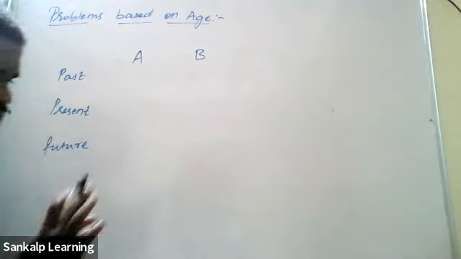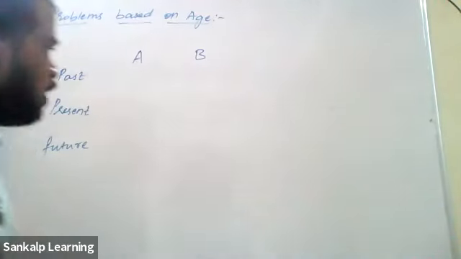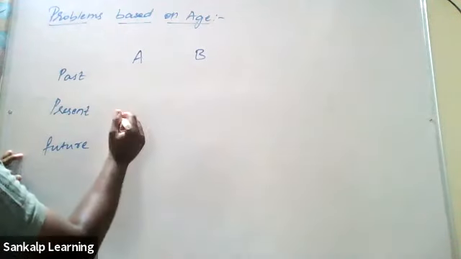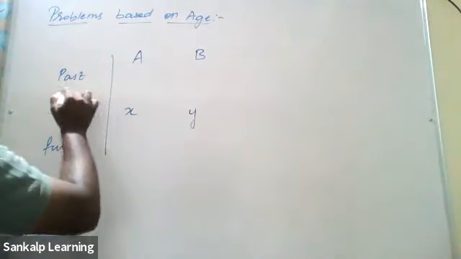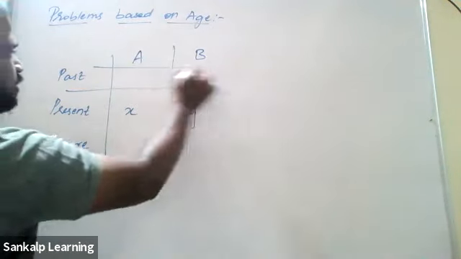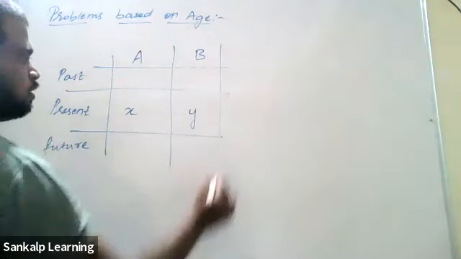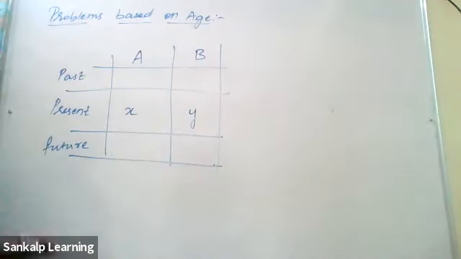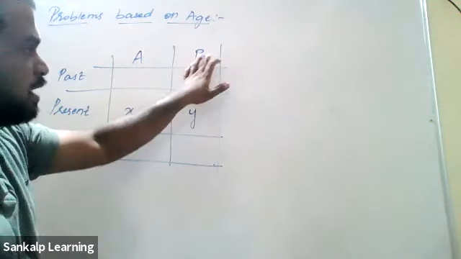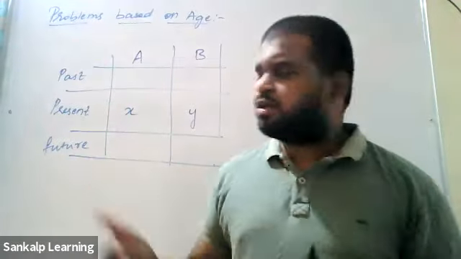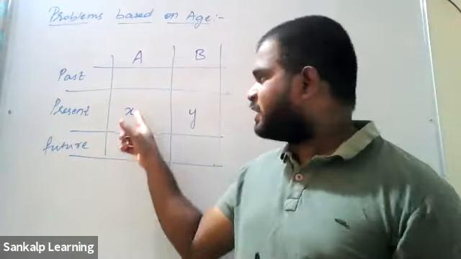Okay, all three ages will be there: past, present, future. Now what I'll do is, let the present age of A be X and the present age of B be Y, which is what we have to find. That is what I'll do usually. In all the age problems, you have to find the present age, so I'll take it as X and Y.